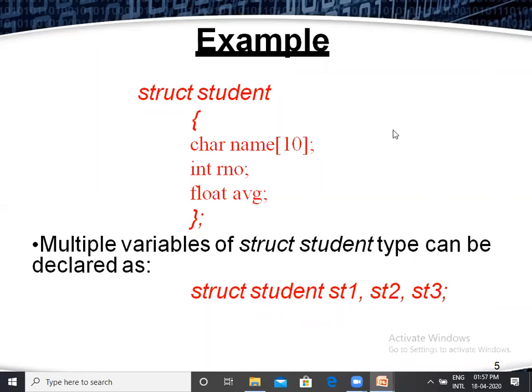So for the structure component, we can declare the variable names also. Now we can declare variable names like st1, st2, st3. So at a time we can take one variable name, or otherwise we can take more variable names. In our practice, we can verify that information also. So that is the information about structure. Very simple example. Next one.